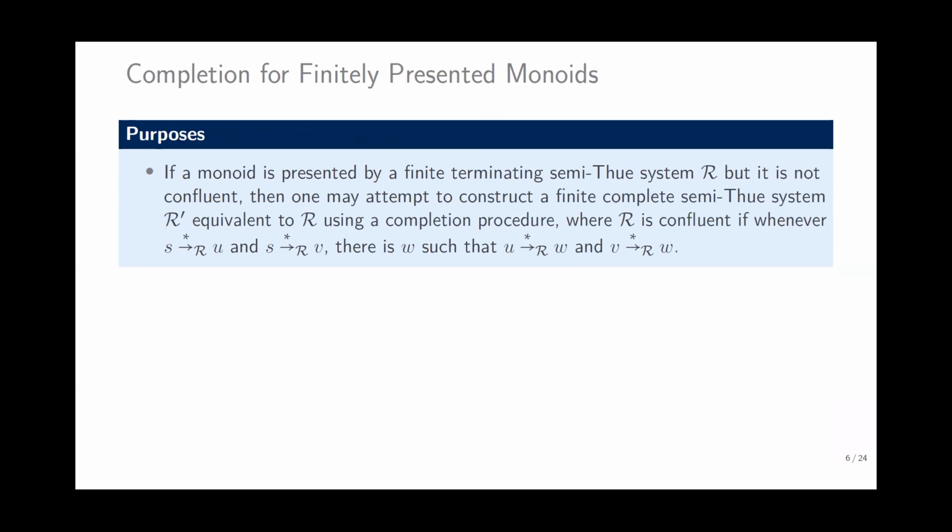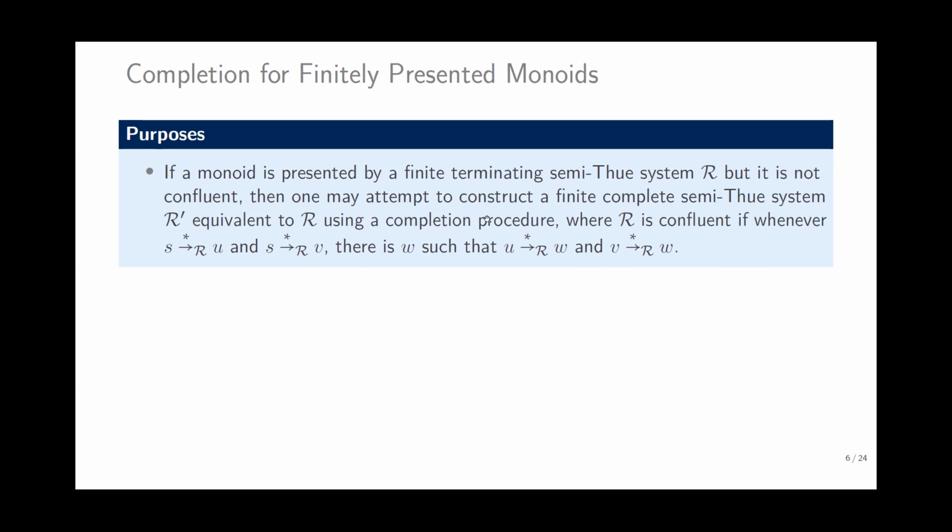The purpose of completion: if a monoid is presented by a finite terminating Semi-Thue system that is not confluent, then one may attempt to construct a finite complete Semi-Thue system equivalent to R using a completion procedure.